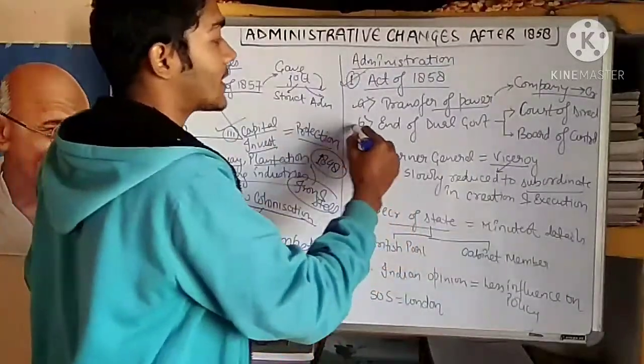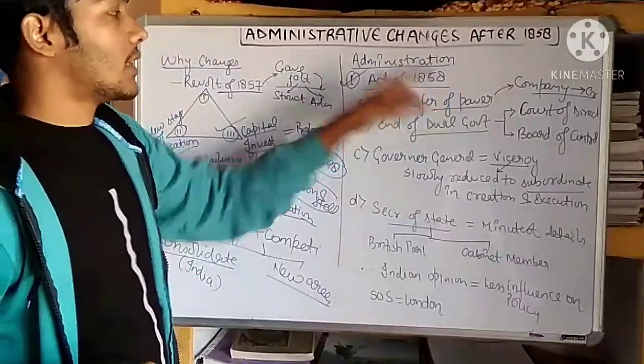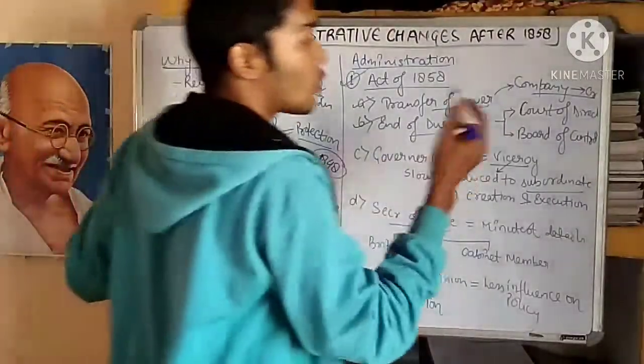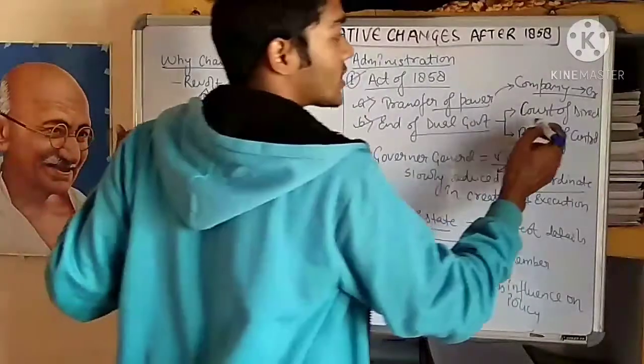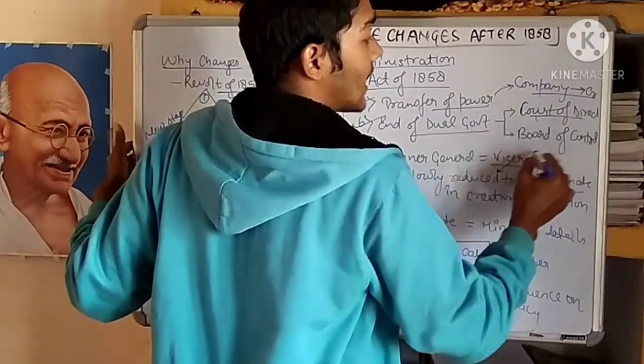So the second thing is the end of dual government. We know that before 1857 the company was ruling on behalf of two powers. The first was the Court of Directors. This Court of Directors was of the company, and the second was the Board of Control.